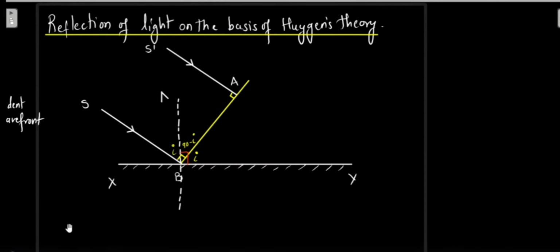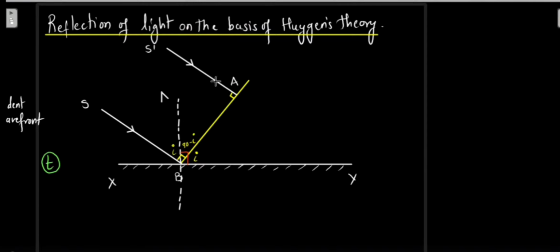So in the next step, we are going to produce this ray now. Let us consider a specific time t, and let us say that in time t, this ray will get reflected and go away, and this ray will continue itself till this point.